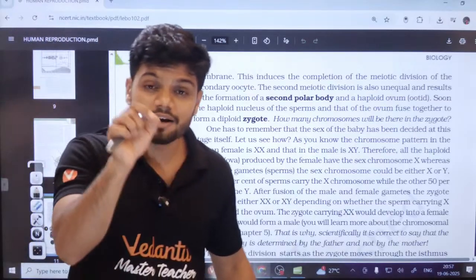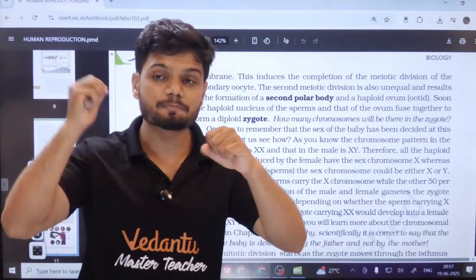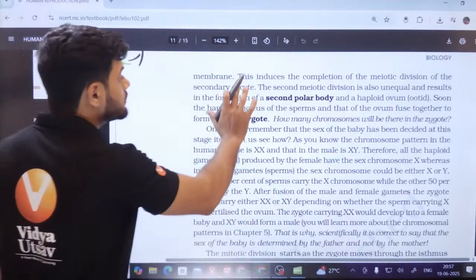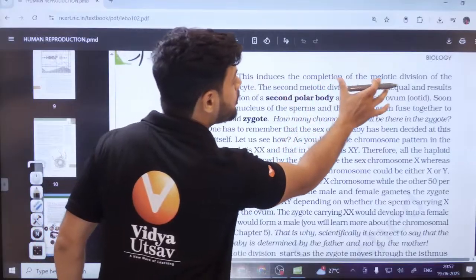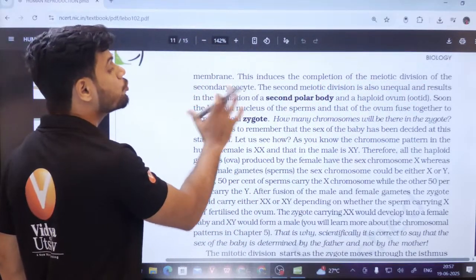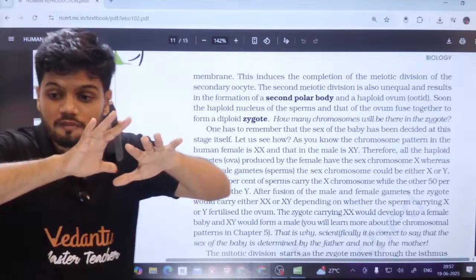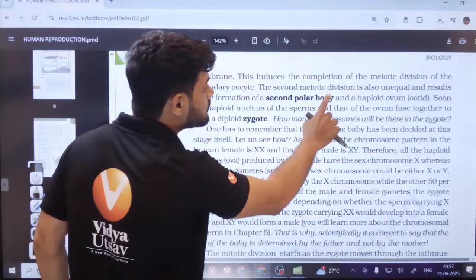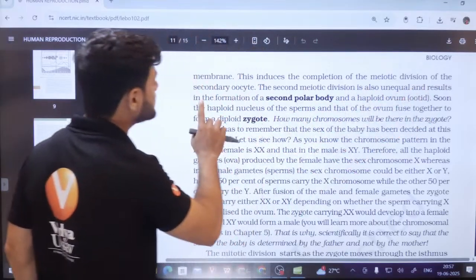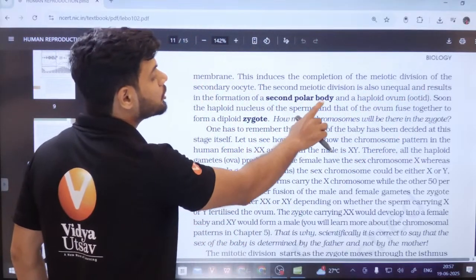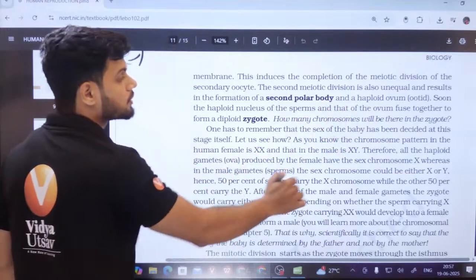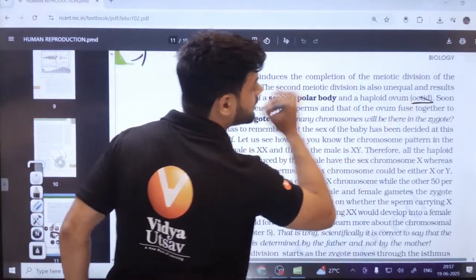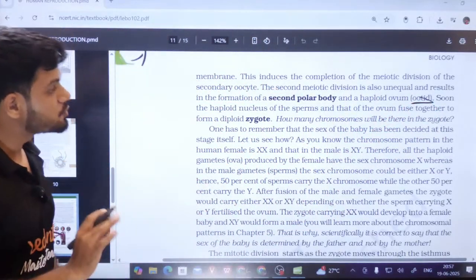So during fertilization, when the sperm is coming in contact with the secondary oocyte, see here, this induces the completion of meiotic division of the secondary oocyte. So the secondary oocyte will finish the second meiosis. The second meiotic division is also unequal and results in the formation of the second polar body and a haploid ovum or the ootid. Can you see, students, here? Or the ootid here, right? This is where it happens.